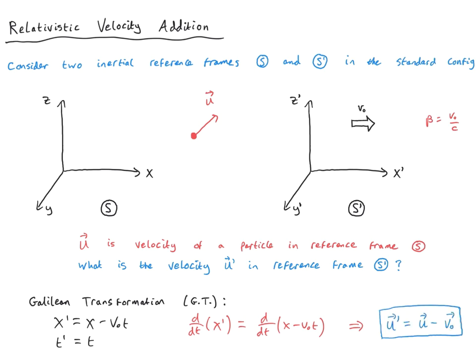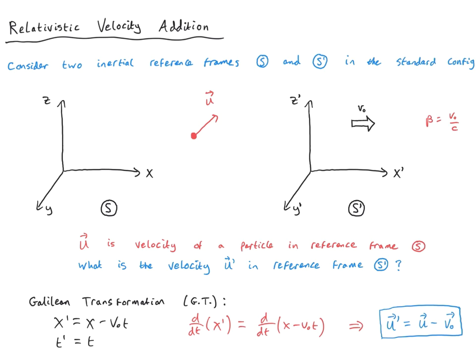We can actually generalize this to a velocity in the unprimed reference frame u in some arbitrary direction and some arbitrary relative velocity between our reference frames, and then we simply obtain the vector addition generalization of the velocities, where u primed vector is equal to u vector minus v naught vector. We know, however, that this cannot be correct in special relativity. Why? Because consider light itself.